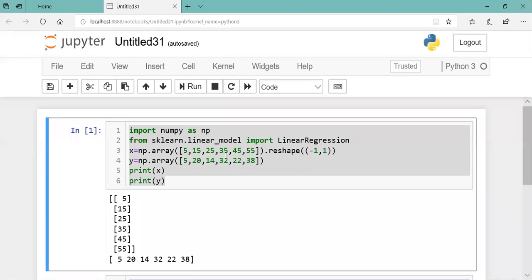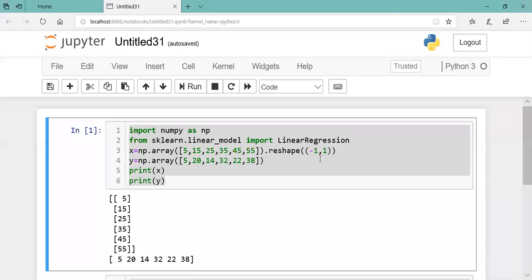I know this x value has n number of items, but I don't have the count. If I don't have a count, then the first value is for rows and the second value is for columns. So in this place, I will write -1, because I don't know the number of rows.